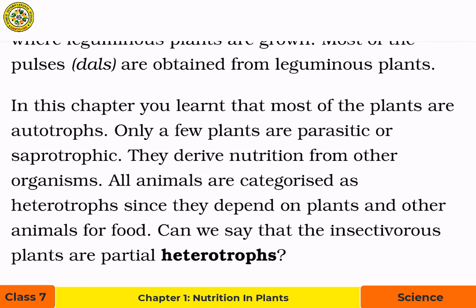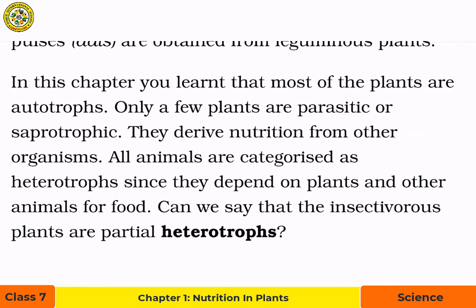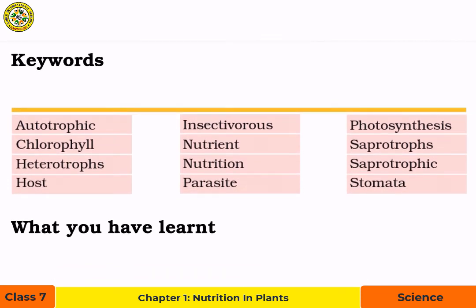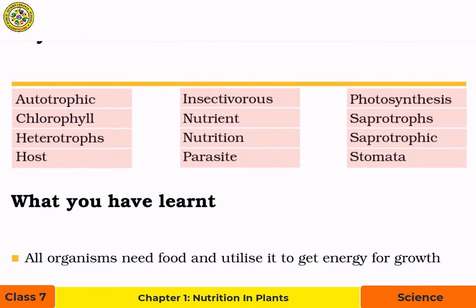In this chapter, you learnt that most of the plants are autotrophs, only a few plants are parasitic or saprotrophic. They derive nutrition from other organisms. All animals are categorized as heterotrophs since they depend on plants and other animals for food. Can we say that the insectivorous plants are partial heterotrophs? Think about it. There are some keywords that you have to remember: autotrophic, chlorophyll, heterotrophs, host, insectivorous, nutrient, nutrition, parasite, photosynthesis, saprotrophs, saprotrophic, and stomata.